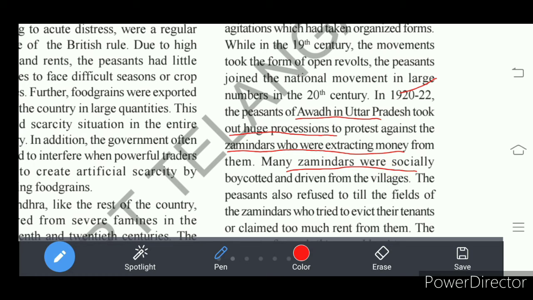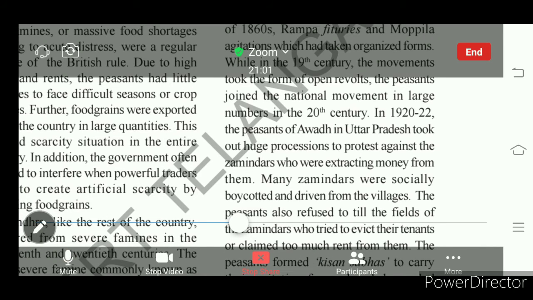Many jamindars were socially boycotted. That means peasants sent jamindars out of their villages. Peasants also refused to cultivate the lands of the jamindars.